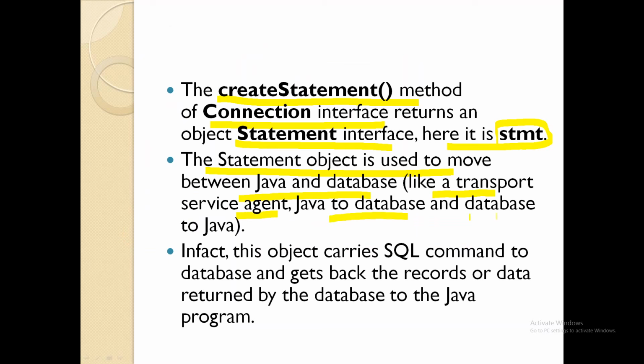Java to database and database to Java, that is vice versa. In fact, this object carries the SQL command to the database, and gets back the records or data returned by the database.